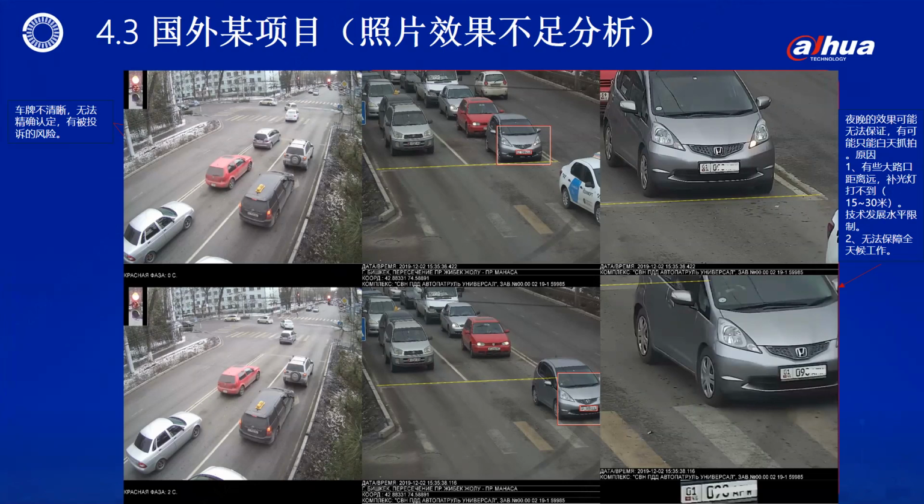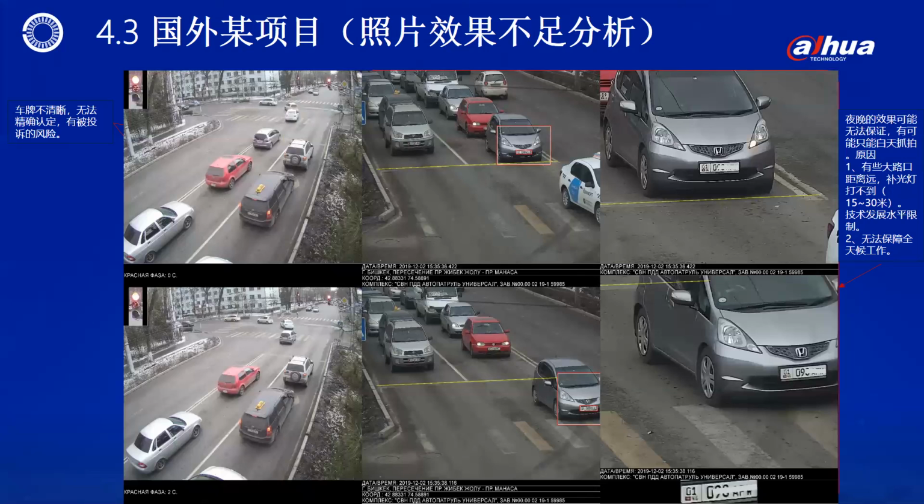This is a composite picture effect picture. Together with close-up pictures, there are 6 photos combined into one photo. The advantages and disadvantages are analyzed as follows. 1. Judging from the standard of evidence collection, the rear camera can already meet the requirements of evidence collection. 2. Due to the different widths of intersections, the installation distance of the front camera may be far away, and the light supplement is insufficient. So it may not be possible to collect clear front photos at night. Inconsistent photos before and after may also be challenged and questioned.